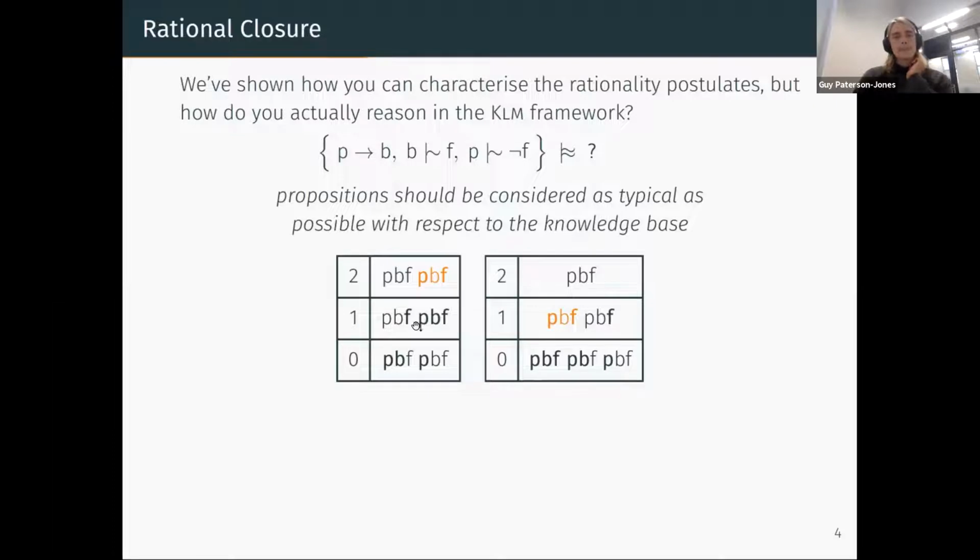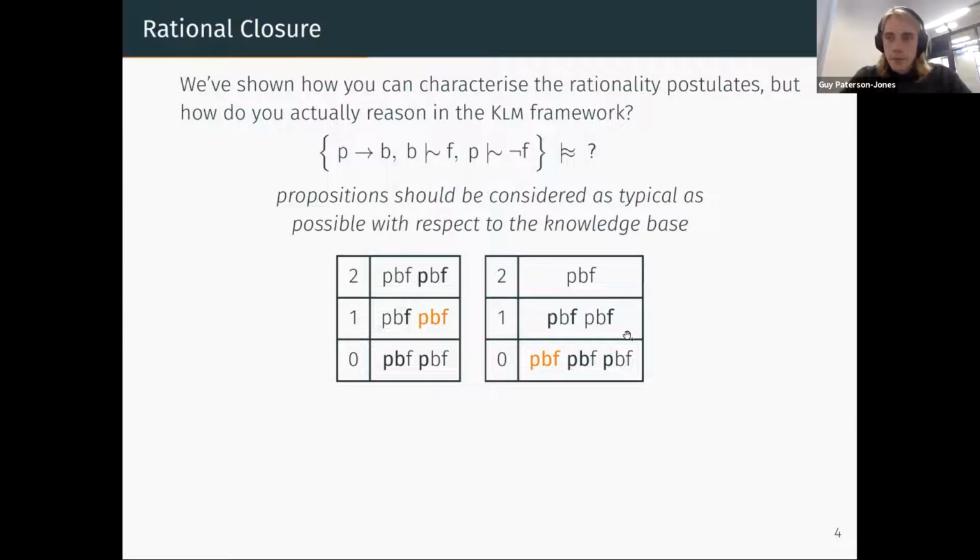So for instance, this valuation that I've highlighted on the left, the one in which we're considering a bird that is not a penguin and doesn't fly, well, we can actually make it more typical by pushing it down in the ranking, and we still have a model of our knowledge base. We can do that to a few other of these worlds. We can, for instance, push this world down further as well without violating any of the formulas in our knowledge base.